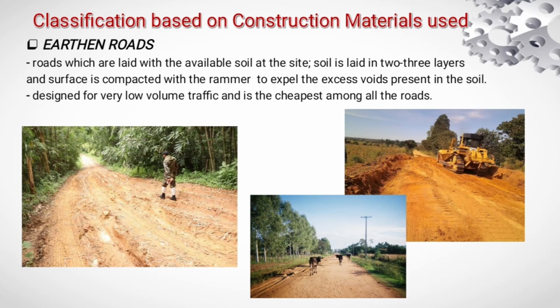Available soil is laid in 2 to 3 layers, and the surface of the road is compacted with a rammer to expel the excess voids present in the soil. These roads are also called temporary roads, usually laid for moving construction vehicles while building a structure, or for moving army vehicles during war times. It is not recommended to go with earthen roads in monsoon as the soil may run off during rain.